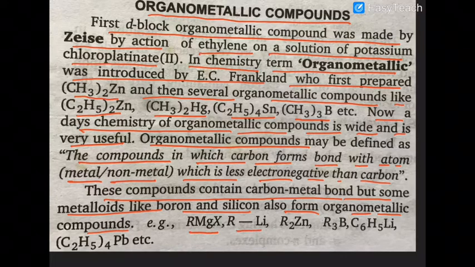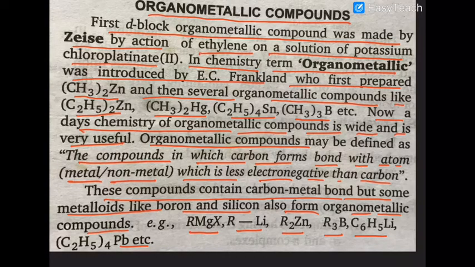RMgX, RLi, dialkyl zinc, trialkyl borane, phenyl lithium, and tetramethyl lead, all of them are organometallic compounds.